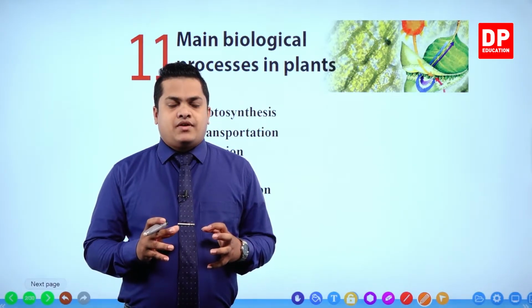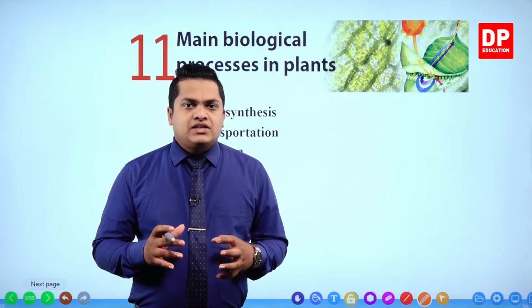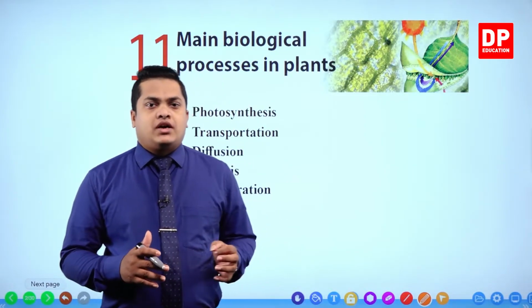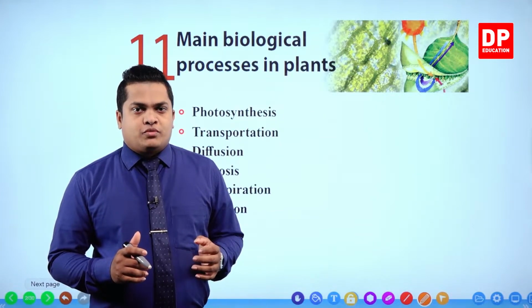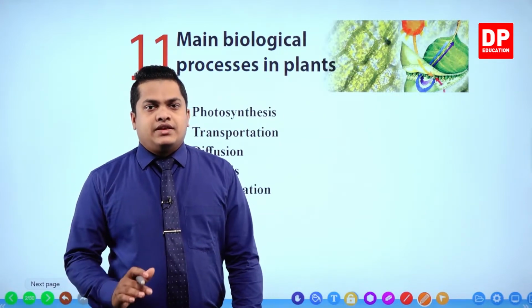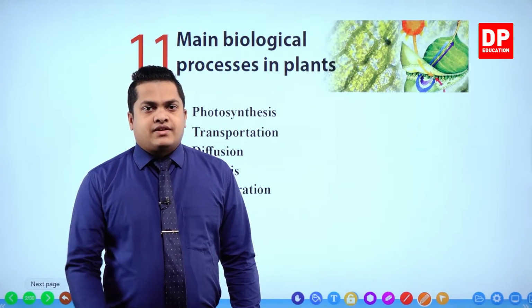Transpiration is the process of releasing water as water vapor through the stomata in the plant leaves. The release of water vapor through the stomata in the plant leaves is referred to as transpiration.